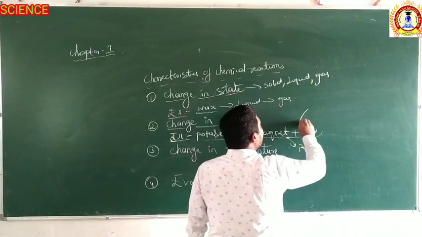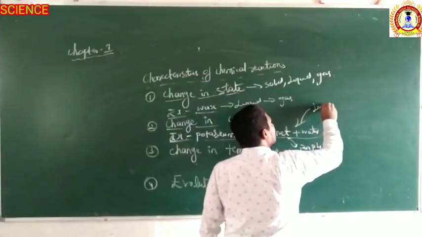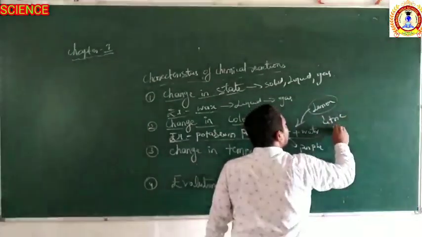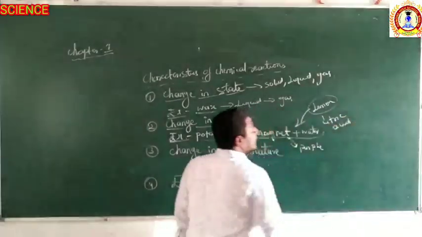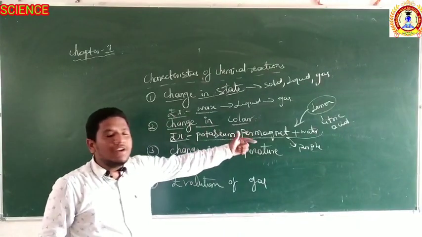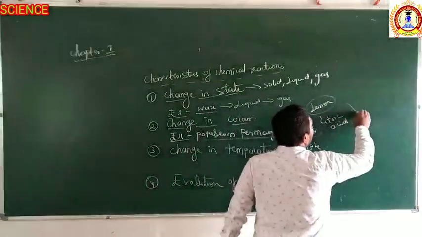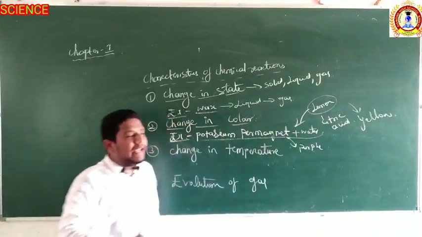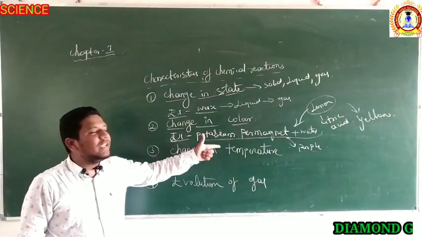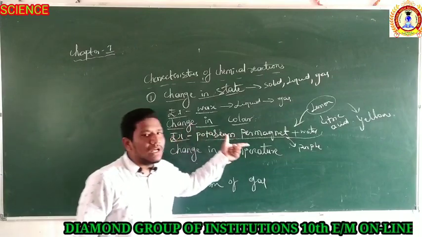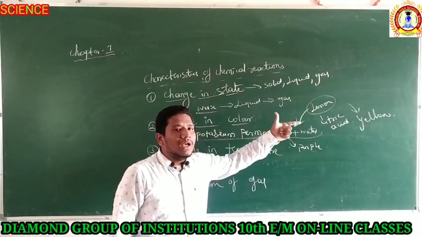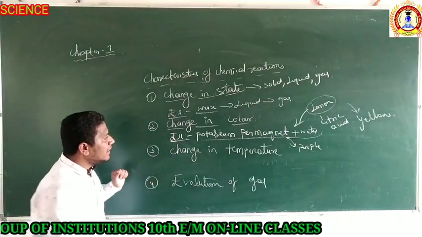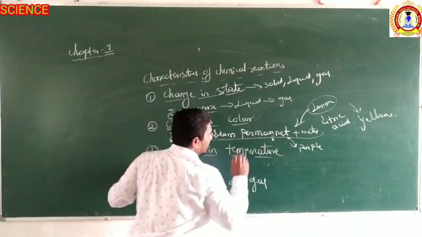When it is added with lemon, nothing but citric acid, the potassium permanganate solution changes to yellow in color. So it indicates that a chemical reaction is taking place. Even change in color is one example of a chemical reaction taking place there.